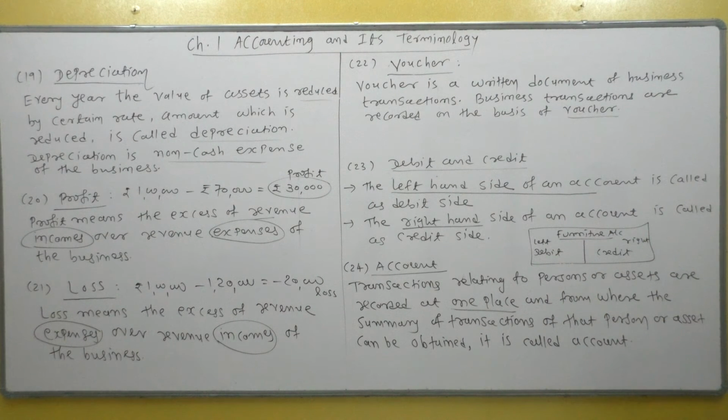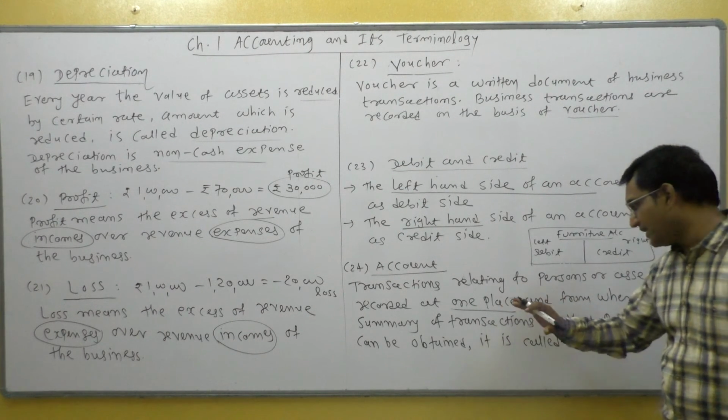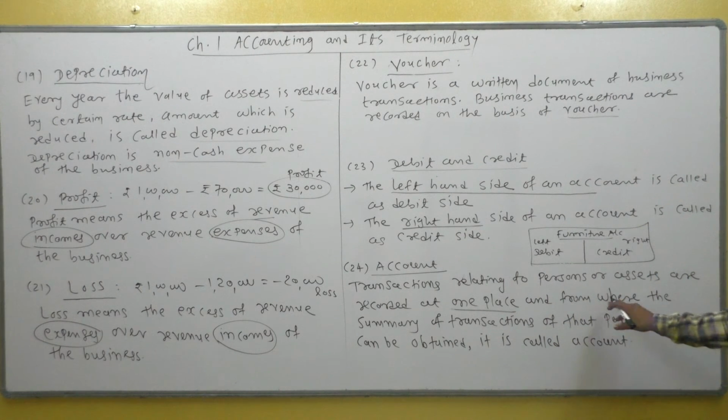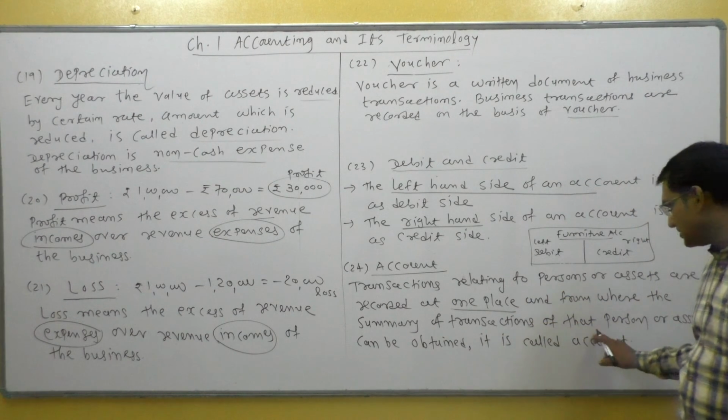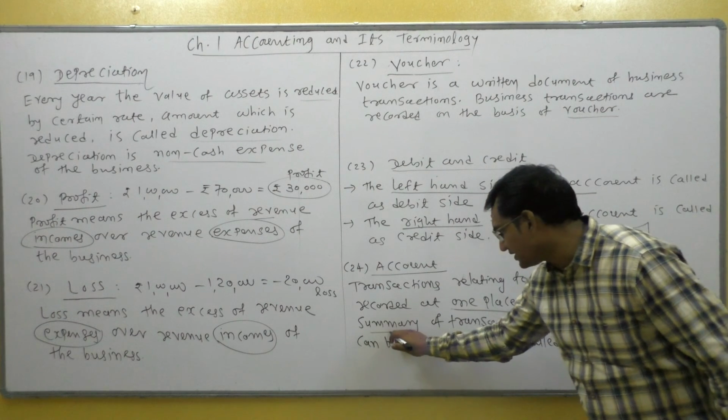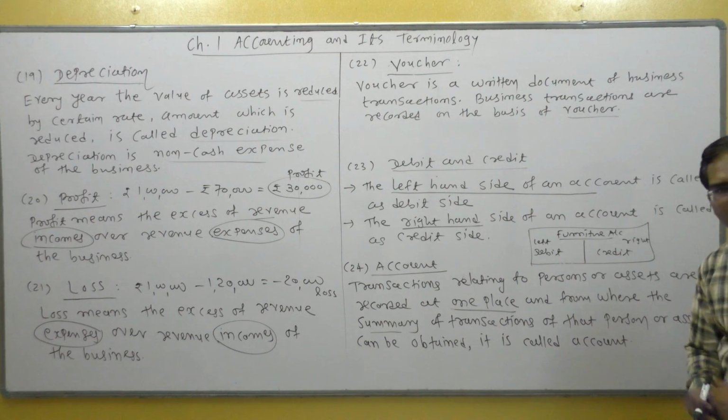So this is the meaning of account. Understand? So account means transactions related to one person or asset are recorded at one place, from where the summary of transactions of that person or asset can be obtained. It is called an account.